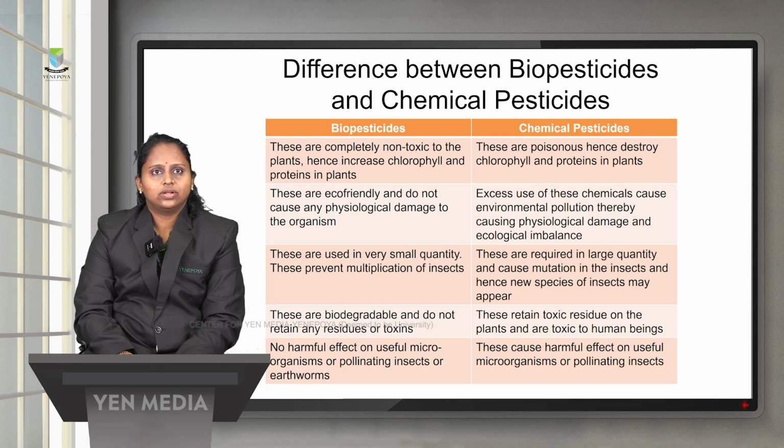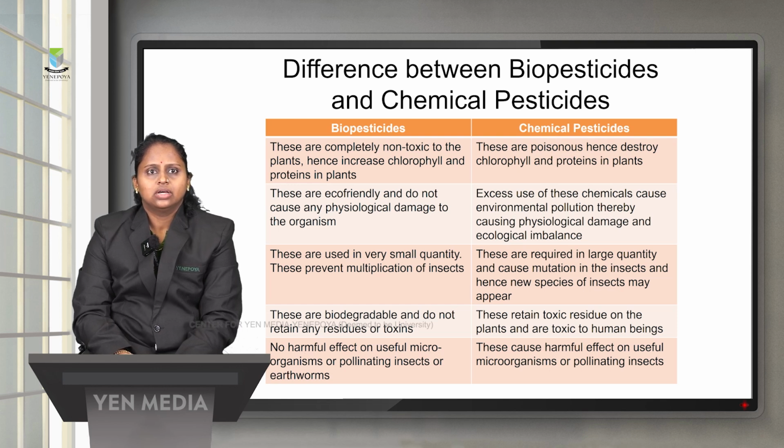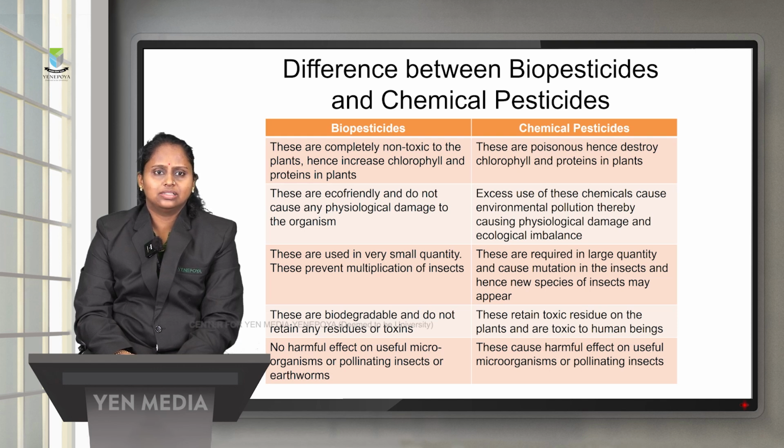As I already told, biopesticides are completely non-toxic to the plants, and they will increase the chlorophyll pigment in the plants and also the amount of proteins. They are eco-friendly and do not cause any physiological damage. They are used in very small concentrations and they will also prevent the multiplication of insects. They are biodegradable and do not retain any residues or toxins, and they are not harmful to microorganisms, pollinating insects as well as the earthworms present in the soil.